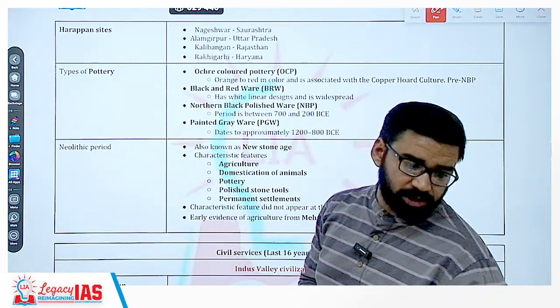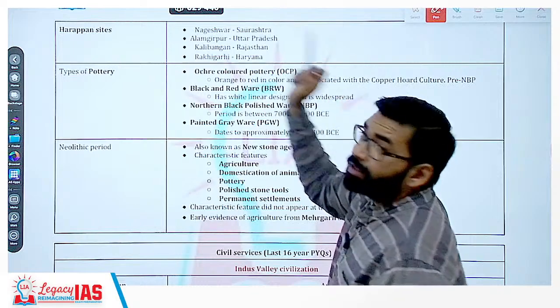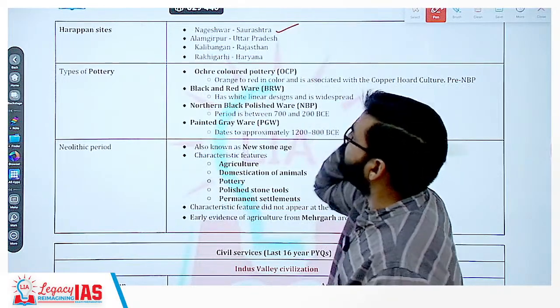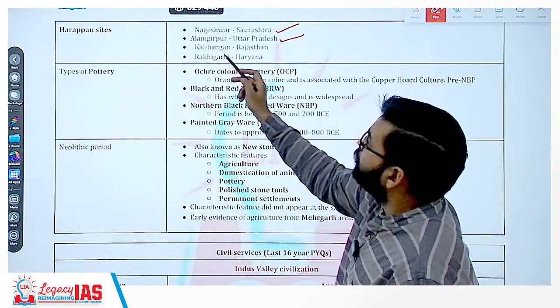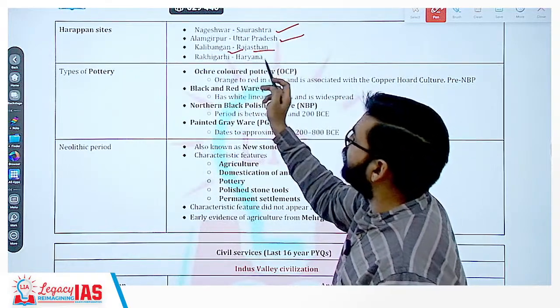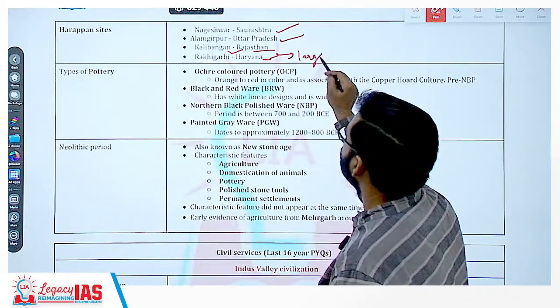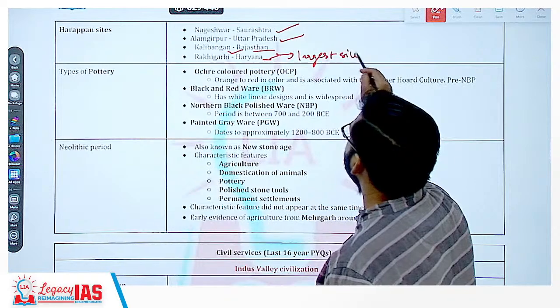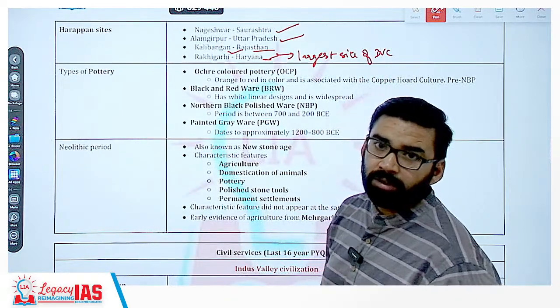So there was a question on Harappan sites like Nageshwar. Nageshwar site is in the Saurashtra region. Then Alamgirpur, UP. Kalibangan is in Rajasthan. Rakhigarhi, Haryana. Now Rakhigarhi is one of the largest sites of IVC. Largest site of IVC. Clear?